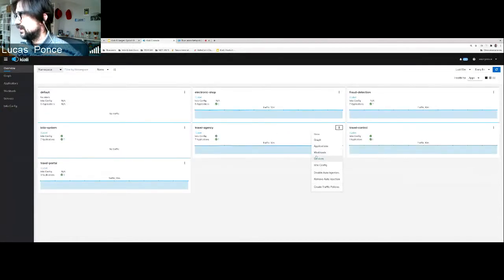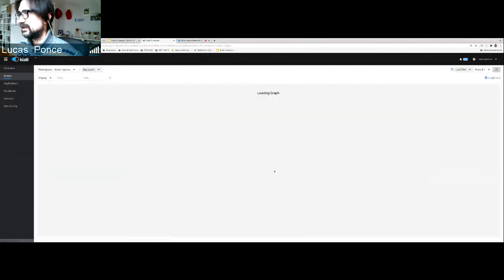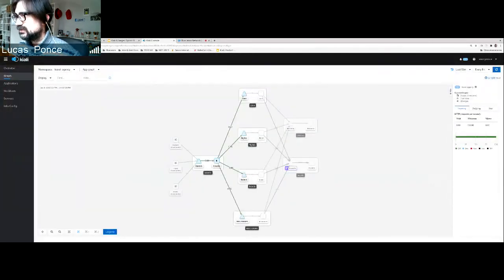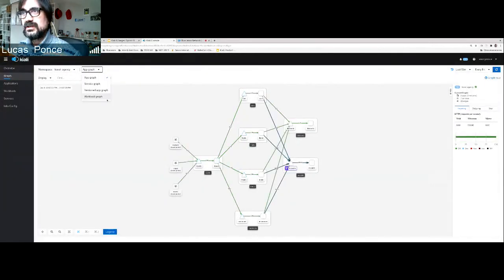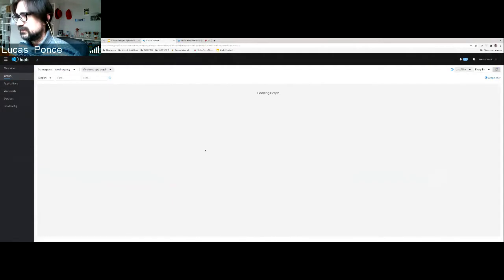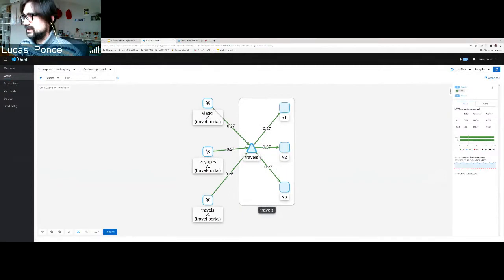Let's go to my versions. I'm going to see if I have more versions for TCP. Okay, so I have the travels service, I guess that you can see it here. I have a travels service with 3 versions, version 1, version 2, and version 3, that I deployed.